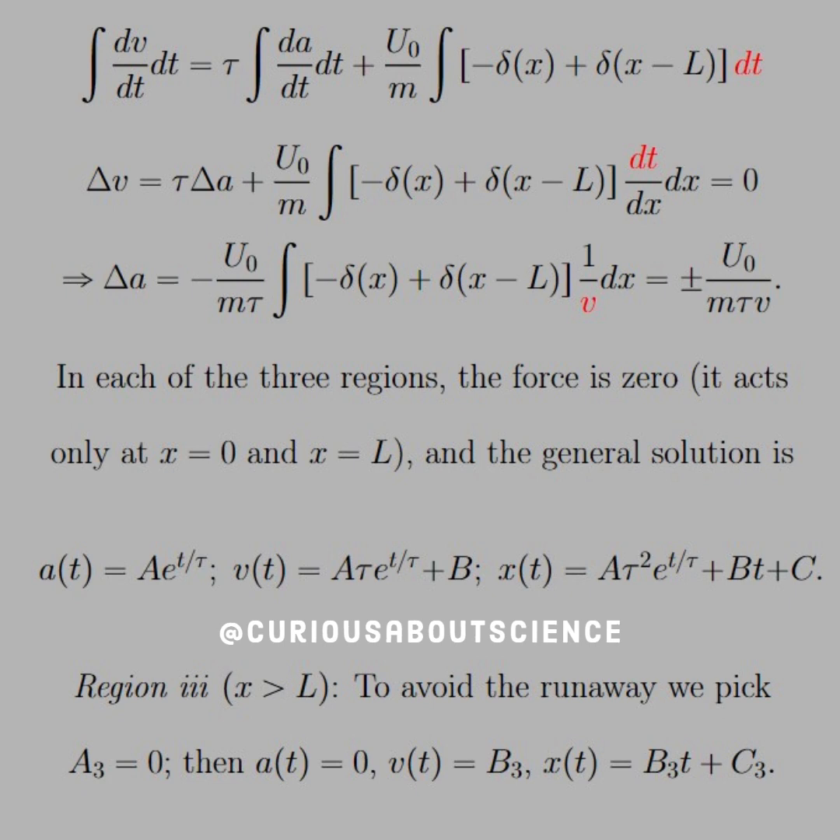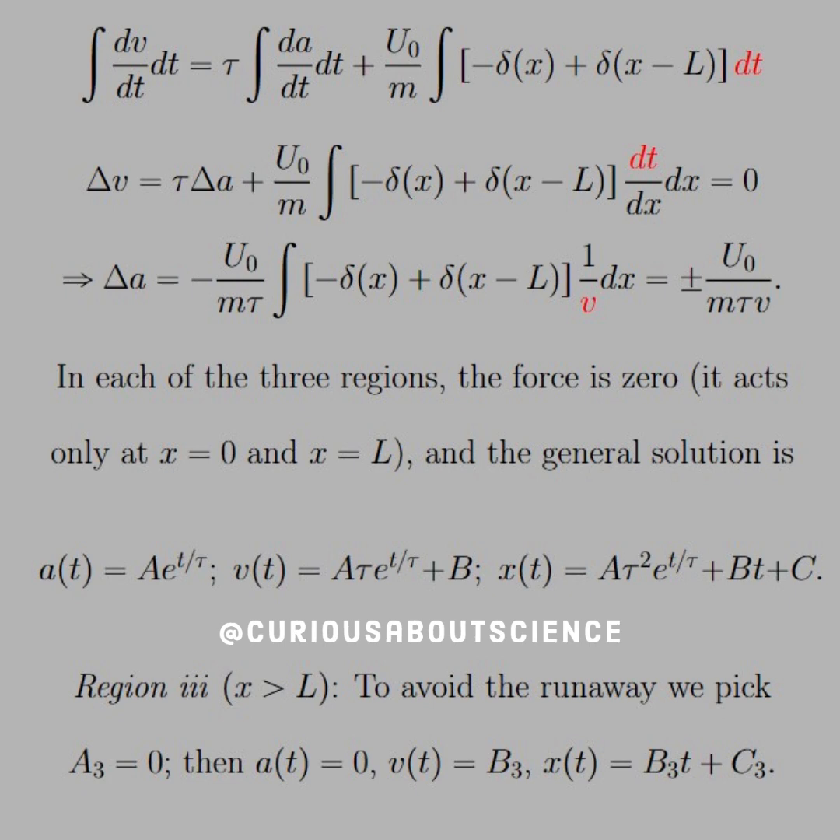So with that, we get a U naught over m tau v, but with that plus or minus that we defined last time, because we have a minus minus for x equals 0, and we have a minus plus for x equals L. So good there, just be aware. You have two signs. Again, it's just because we're lazy and we don't want to write it out again.